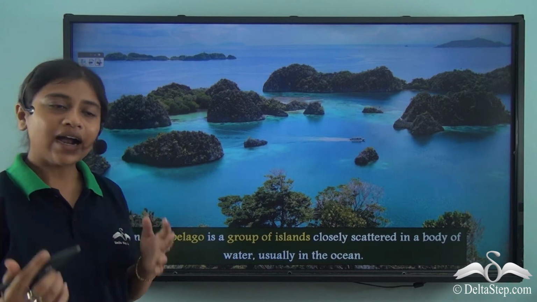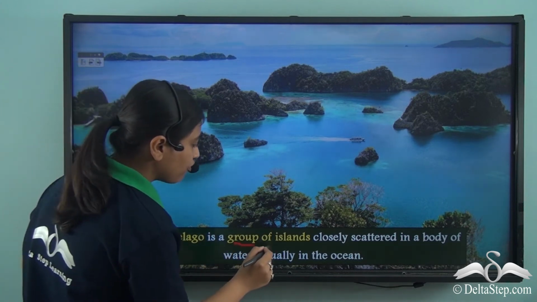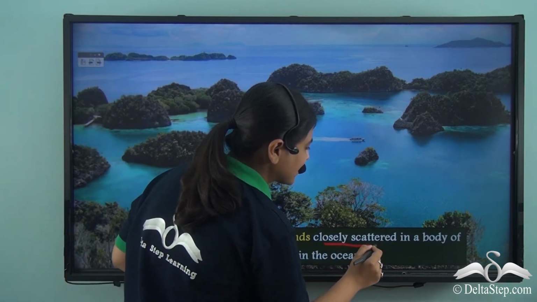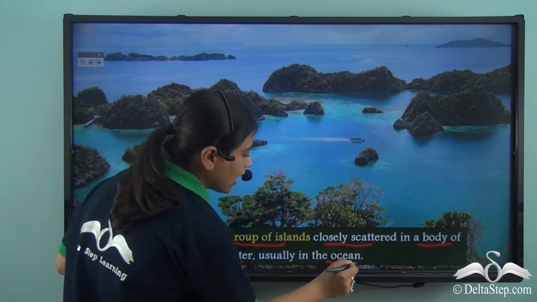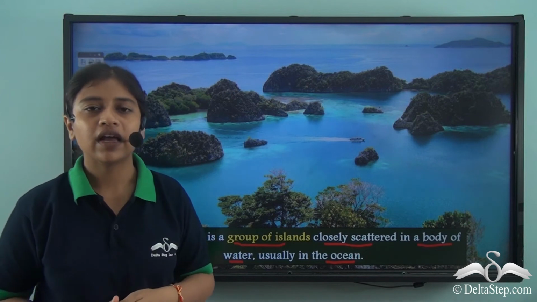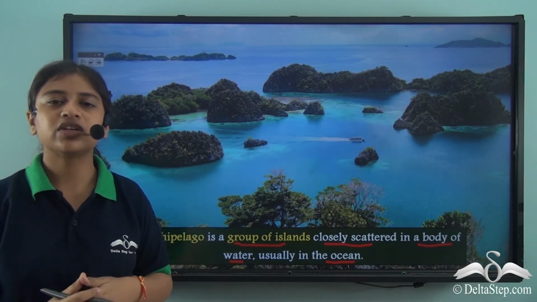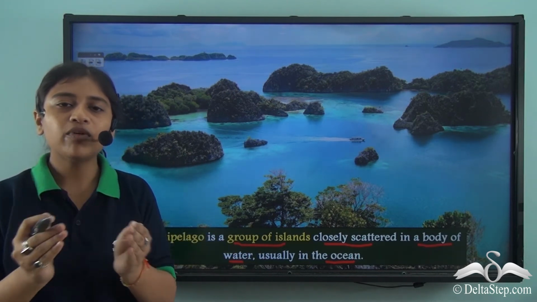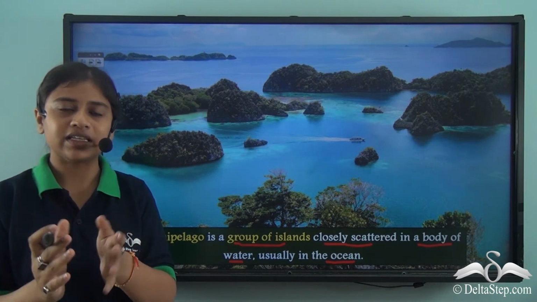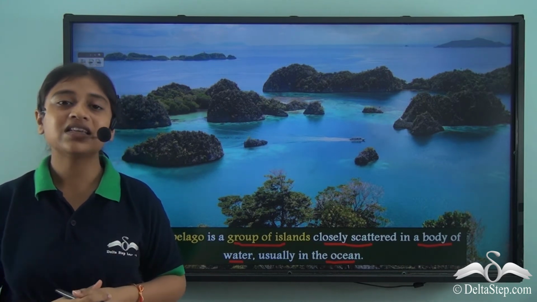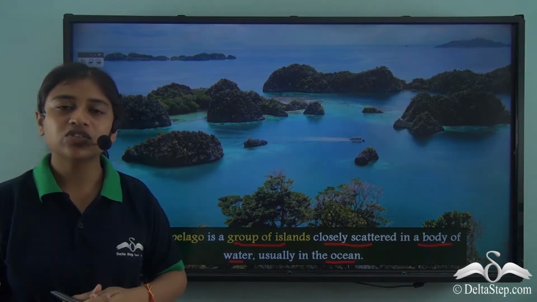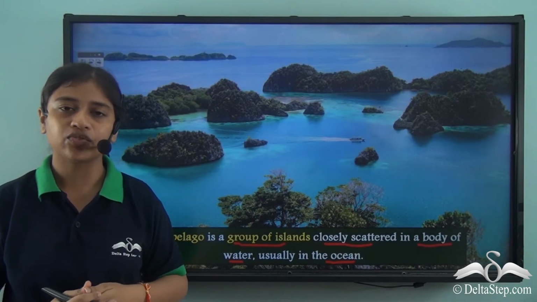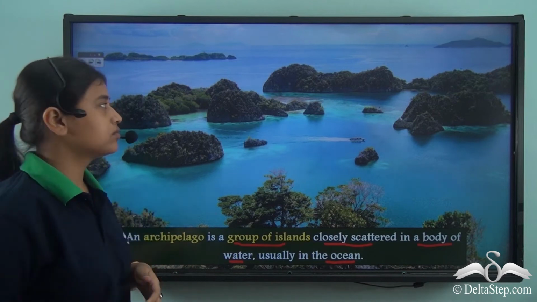Well, an archipelago is a group of islands closely scattered in a body of water, usually an ocean. So, in a huge water body, usually an ocean, when a group of islands are scattered closely, it is often referred to as an archipelago. So, all those islands that are part of the south and southeastern island group are an archipelago.